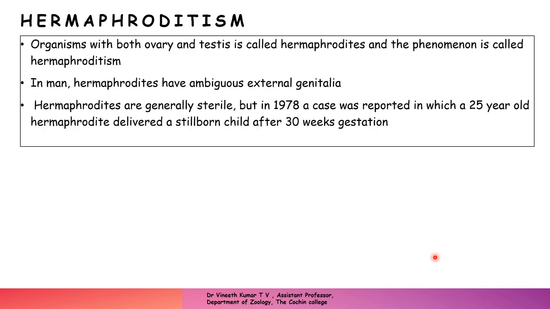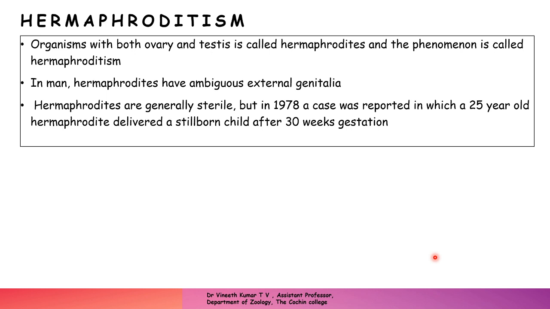The next is another unusual type of sex, which is called hermaphroditism. Organisms with both ovary and testis are called hermaphrodites, and the phenomenon is called hermaphroditism. In man, hermaphrodites usually have ambiguous external genitalia.